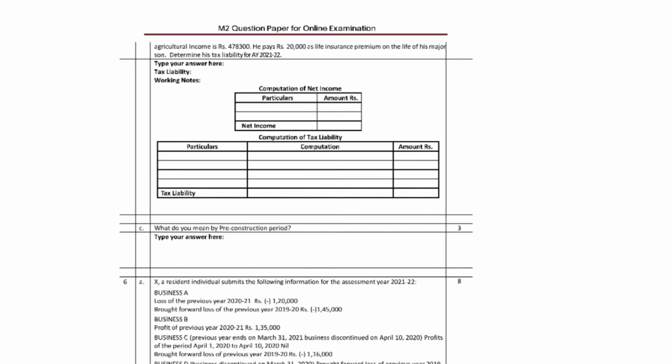How much income tax on 8 lakhs 10,000 plus 4 lakhs 78,300? So 4 lakhs 78,300 is the total income on agriculture. The first step to follow is computing income tax on total income for the assessee, including agro income. First of all we added them, and the total we got is 12 lakhs 88,300.